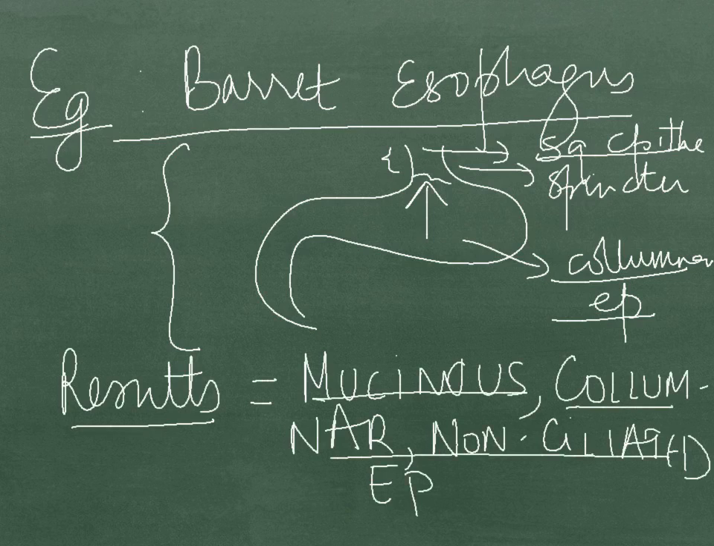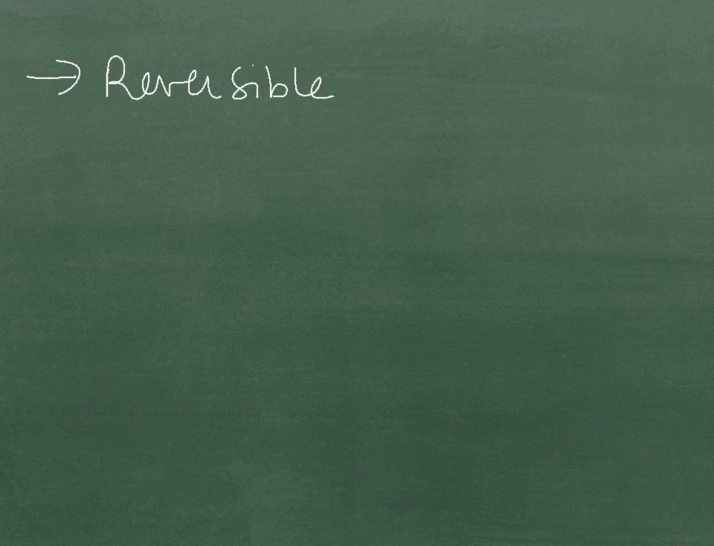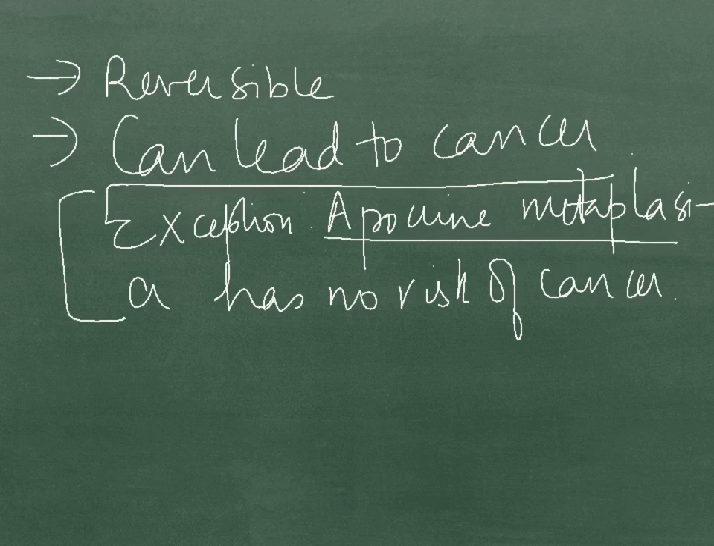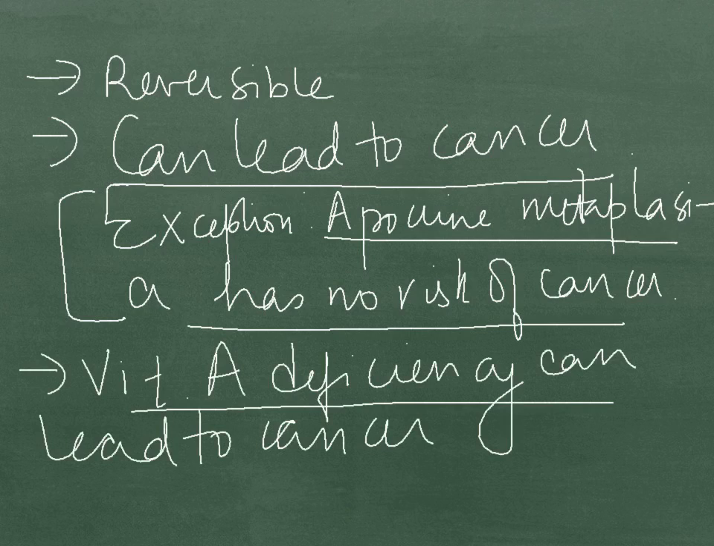Metaplasia is reversible. It can also lead to cancer. We have an exception to it. Apocrine metaplasia, or the fibrocystic changes of the breast tissue, has no risk of cancer. Vitamin A deficiency can also lead to metaplasia, as it is required for maintenance of certain epithelia such as the conjunctiva.